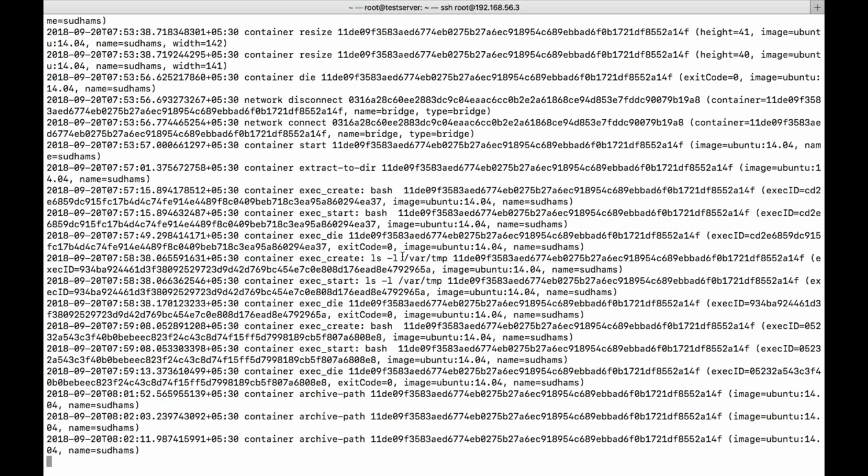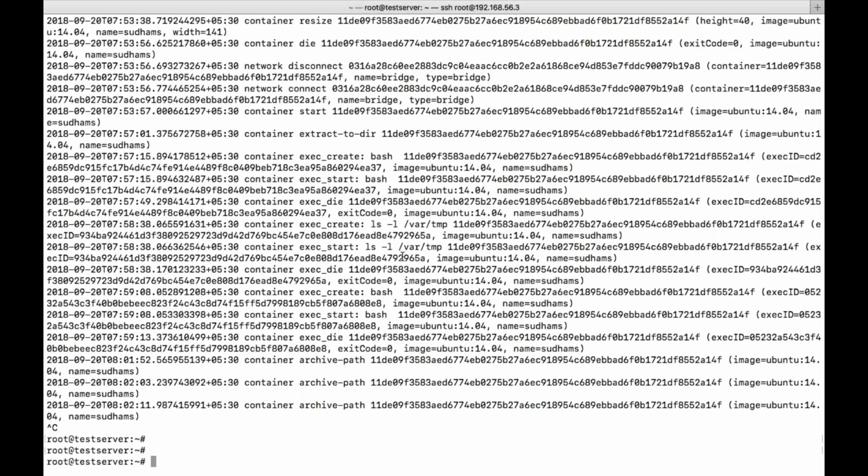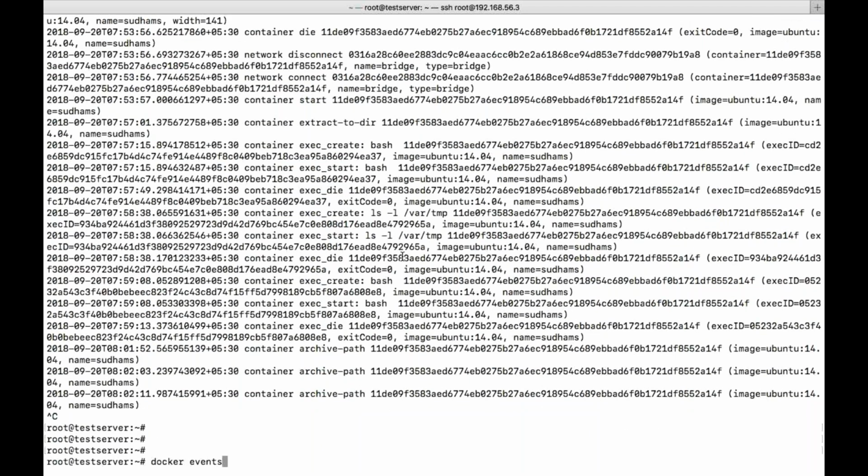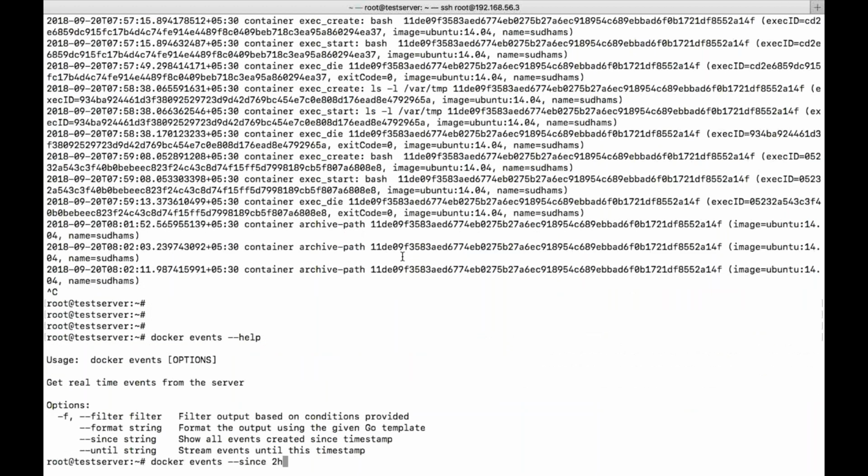So there is an option called since 1 hour, since 2 hours. If you want to see the logs from the past 2 hours, we need to give 2h. If it is minutes, you need to give m. From the past 2 minutes, from the past 2 hours, we'll give like that. What is until, in the sense? Let us say you want to see from the past 1 hour and till before 2 minutes. Then we need to give until. That is a parameter we need to give.